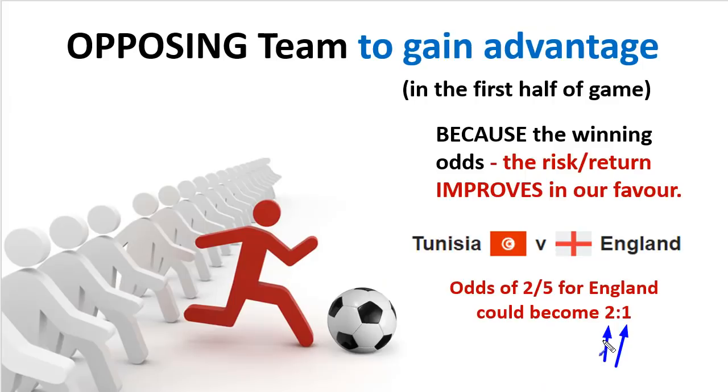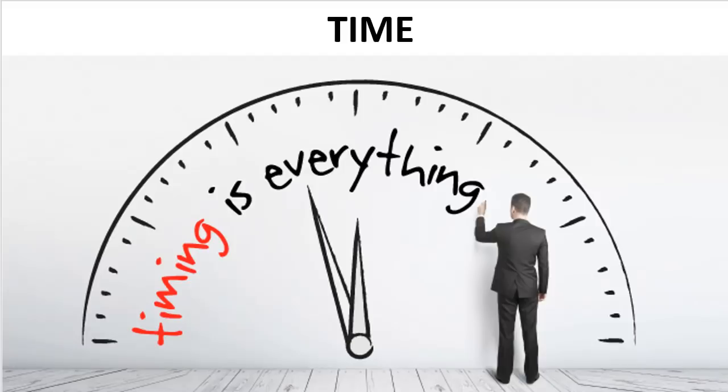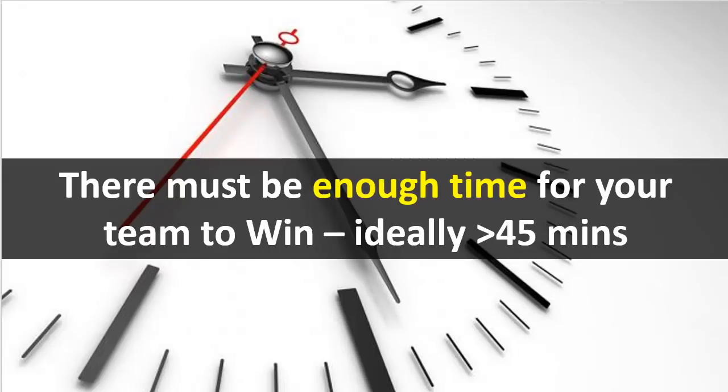So that's one of the reasons why we want the opposing team, the team that we do not want to win, to gain an advantage in the first half of the game. Now, the next important thing you need is time. You must have time in your favor. And what that simply means is this: there must be enough time left on the game for your team to win and catch up. And this means that we must have, ideally, at least 45 minutes or more left on the game.